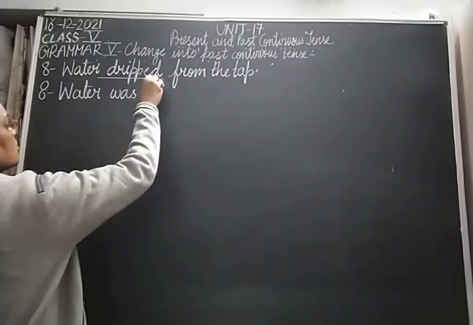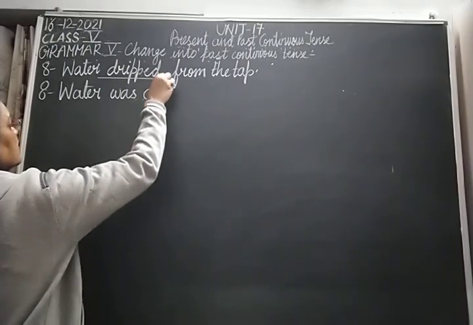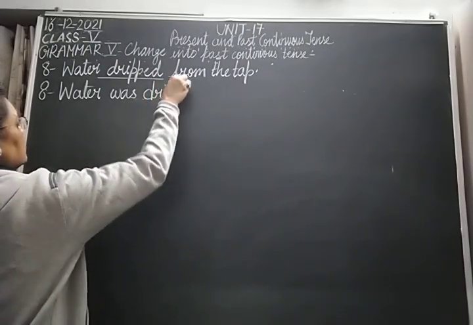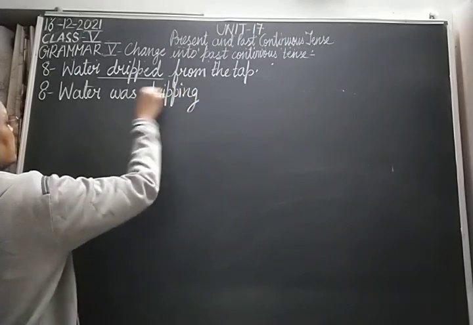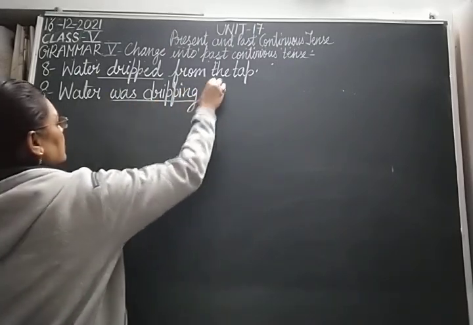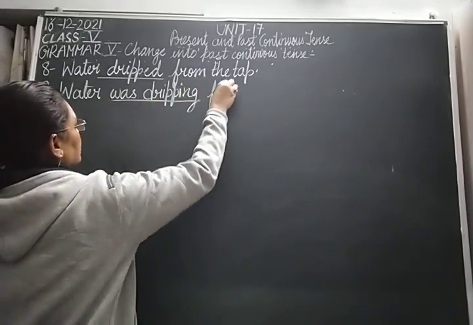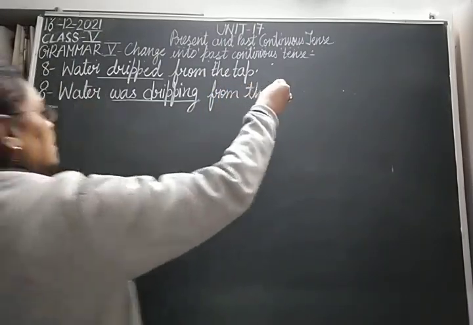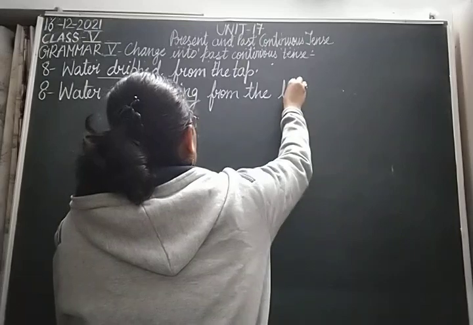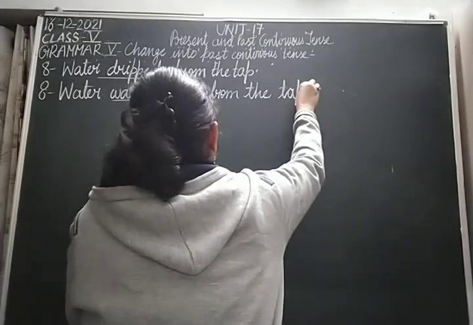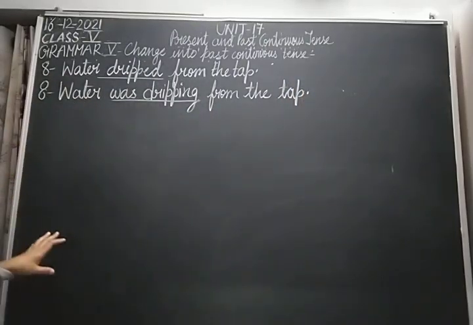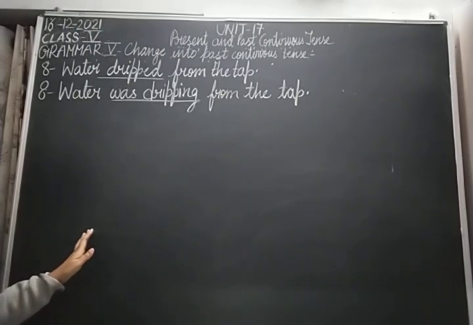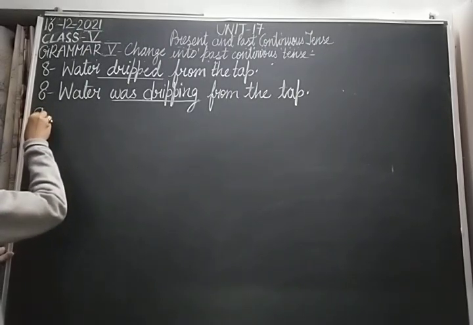So we will write water was dripping from the tap. Water was dripping from the tap. Clear? Now the 9th one.